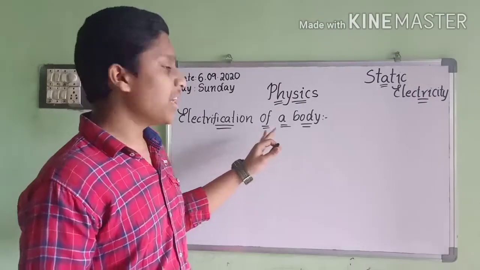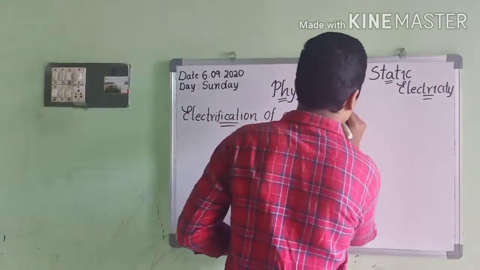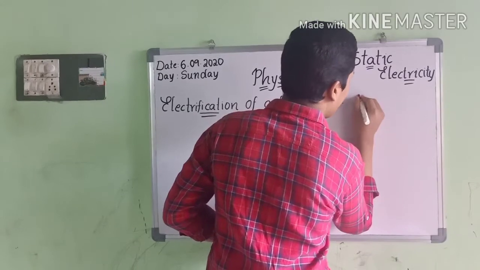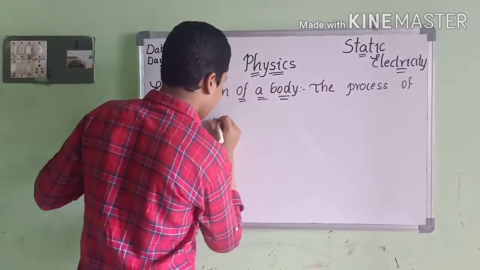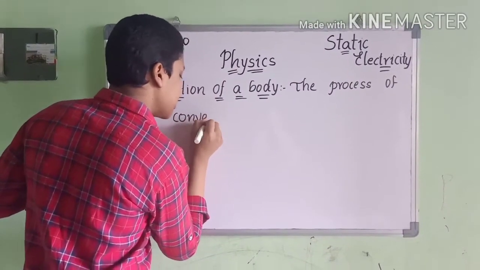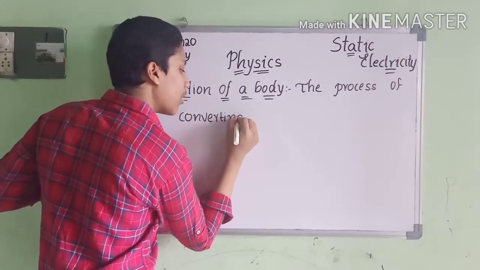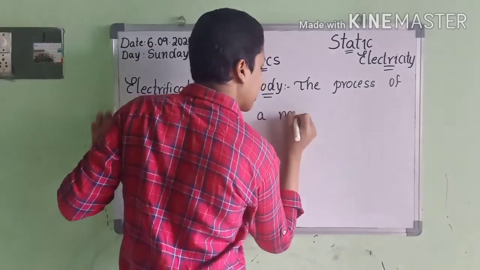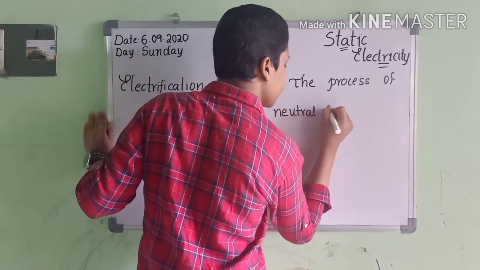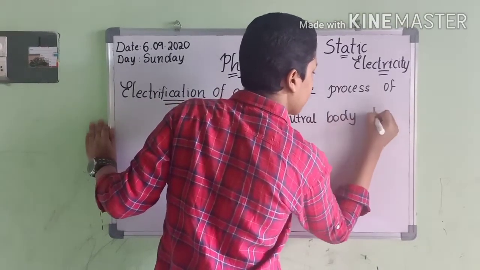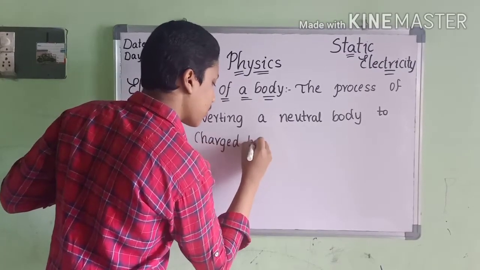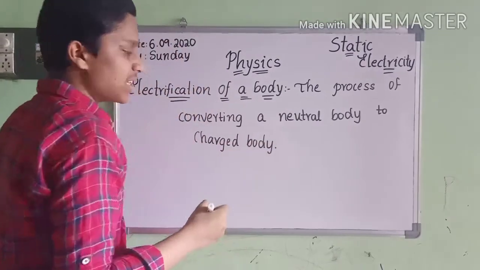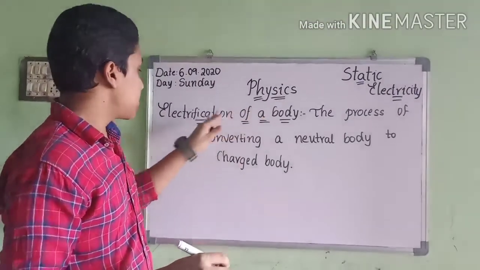This is the example. Here we go to the next definition, electrification of a body.